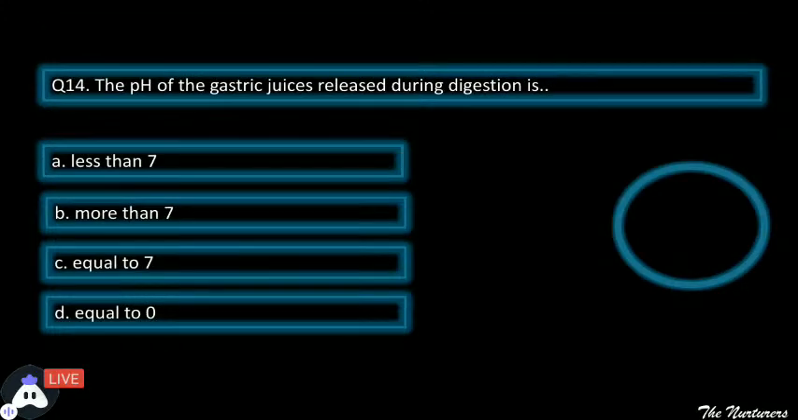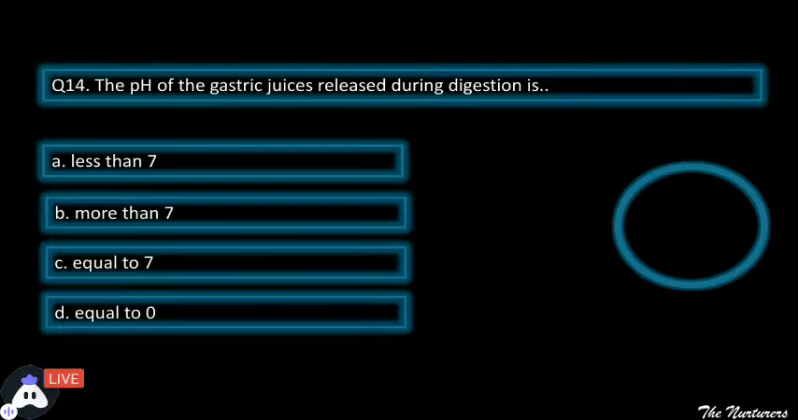Now, the pH of the gastric juices released during digestion is less than 7, more than 7, equal to 7 or equal to 0. You have 4 options. We all know that the gastric juices are released in the stomach.